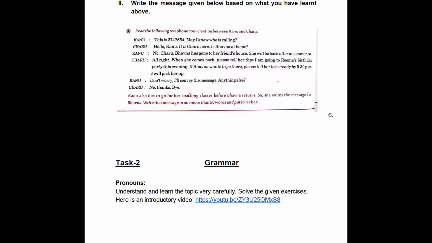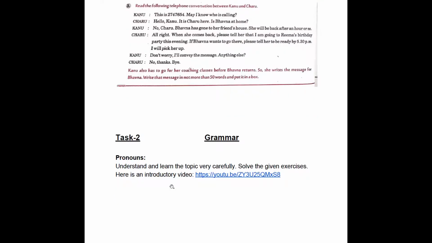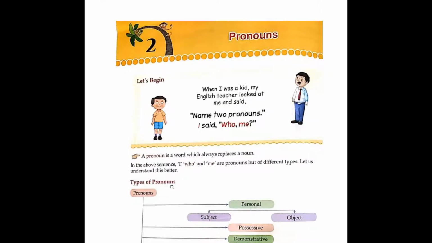Second task is of grammar. I'll explain pronouns to you. Understand and learn the topic very carefully, and then solve the exercises given below. I have given you an introductory video which will help you in understanding the pronouns. A pronoun is a word which always replaces a noun.